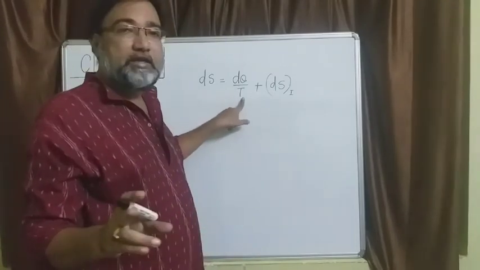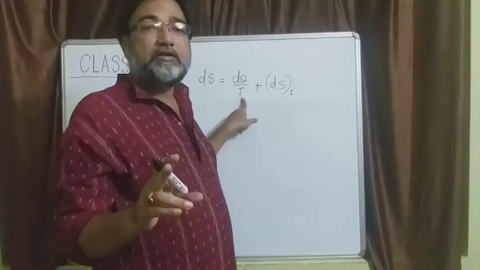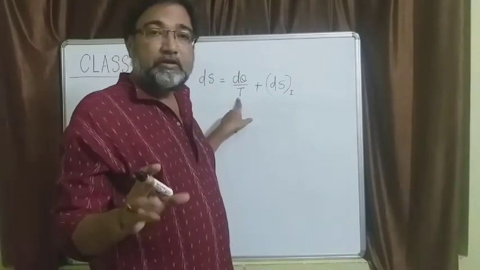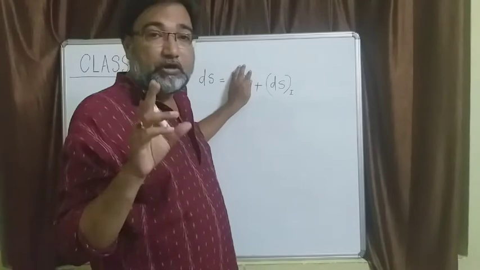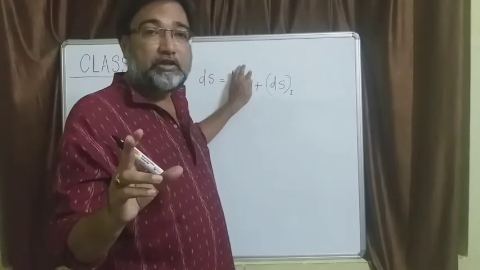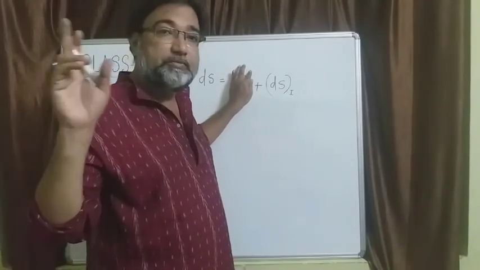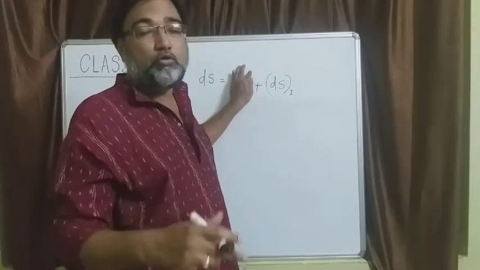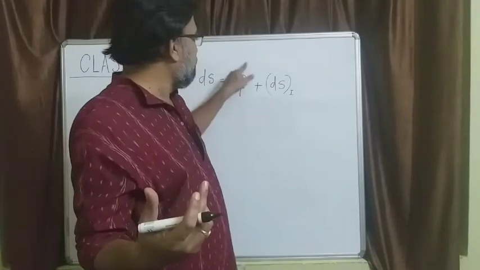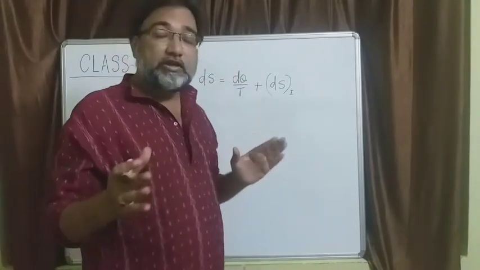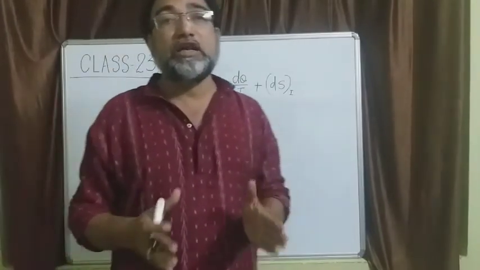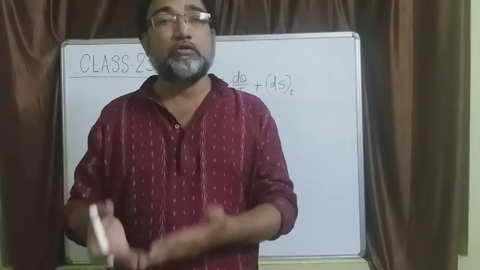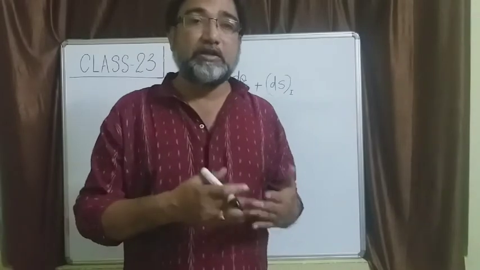What is dq by T? Dq by T is the magnitude of heat transfer taking place at temperature T. This is an external factor because heat is a path function and a form of energy which must cross the boundary either to or from the system. So this dq by T is an external heat interaction which can take a positive or negative value, depending on whether heat is supplied to the system or rejected by the system.